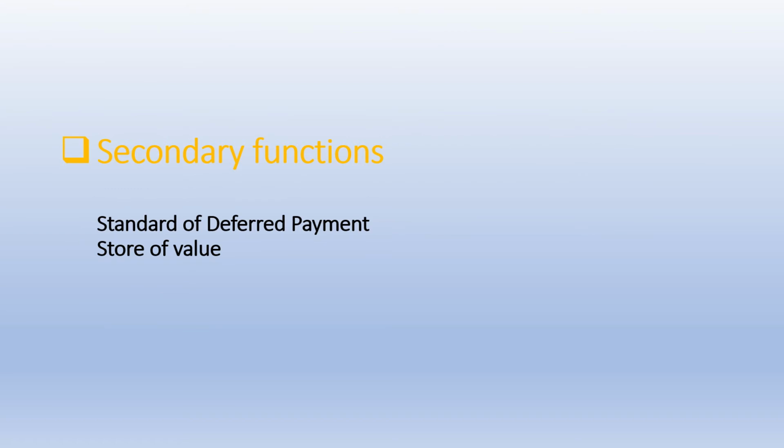Secondary functions. Standard of deferred payment. Students, we know what is standard of deferred payment. Money can act as a standard of deferred payment. So using money, we can get a loan and we can pay it back with money in the future. And we can use money as a store of value also.